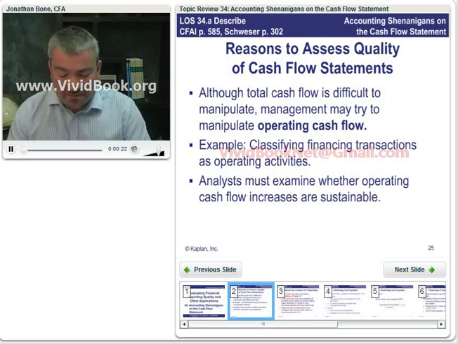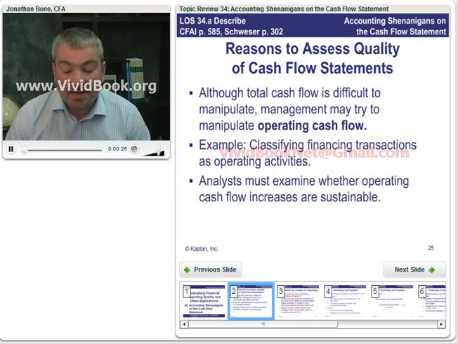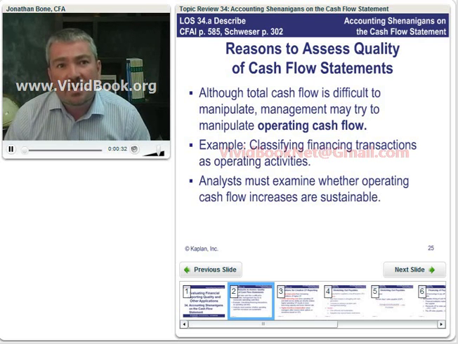Okay, so let's look at our first learning outcome that asks us to describe the reasons for investors to assess the quality of cash flow statements. Now, of course, the misconception for investors is that you cannot manipulate cash flows at all. In reality, the total of the cash flows is very difficult to manipulate.